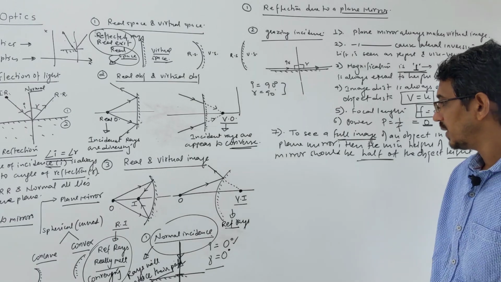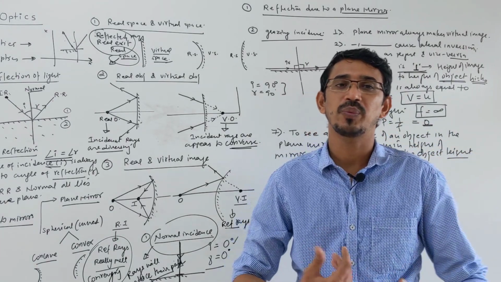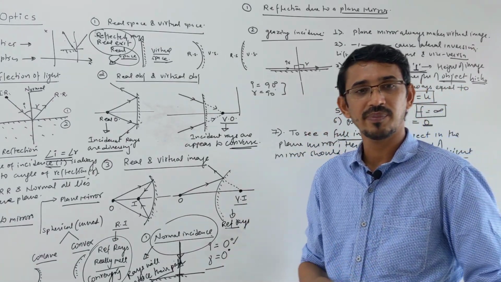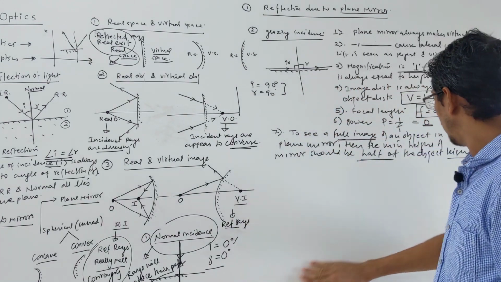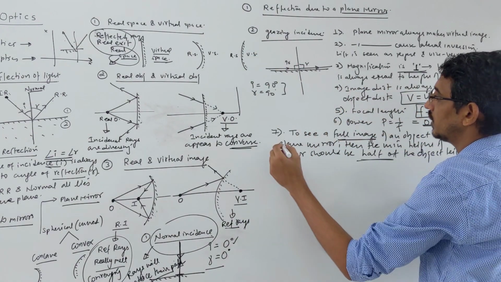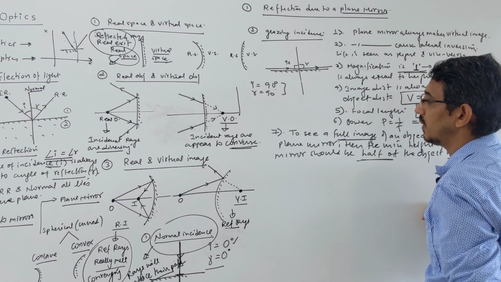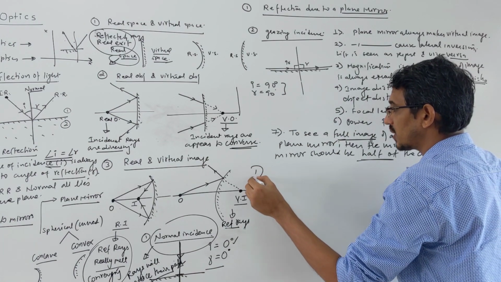This is a small point. Now after this I will talk about some numerical properties. Some numerical questions they ask on plane mirror. So let's see one by one. These are the general properties I have discussed with you. Now I am talking about numerical properties. First property, let's talk numerically.